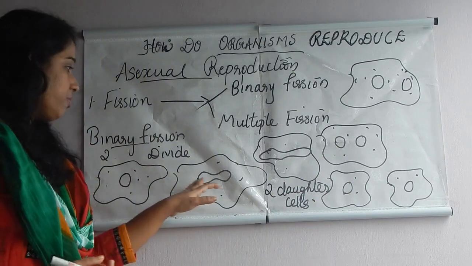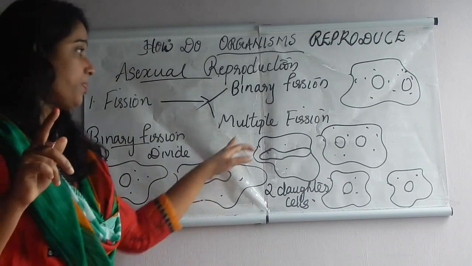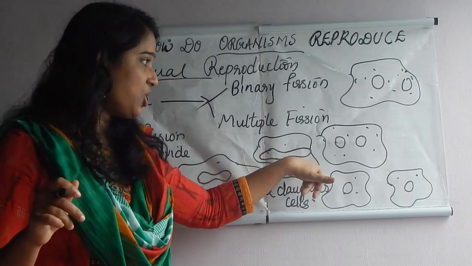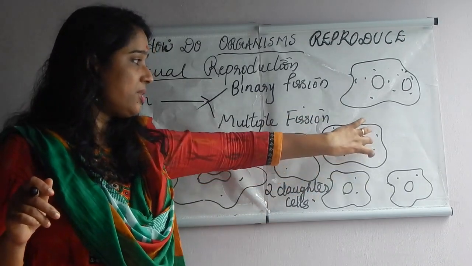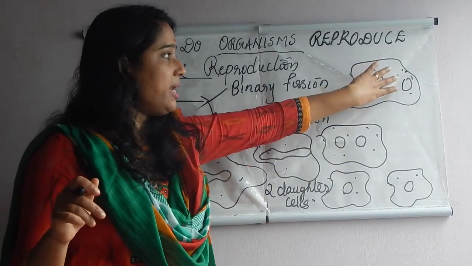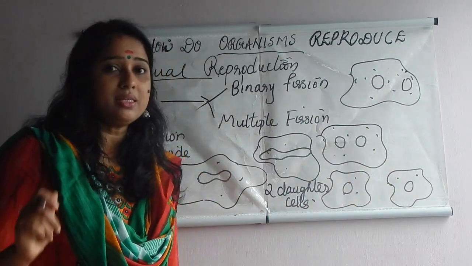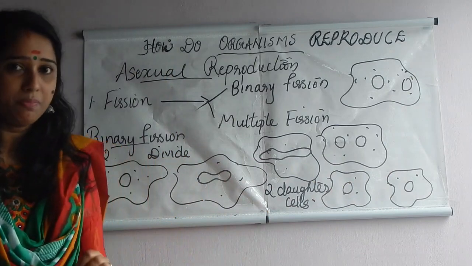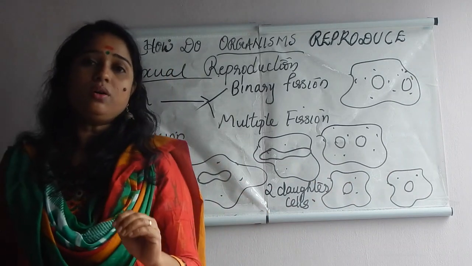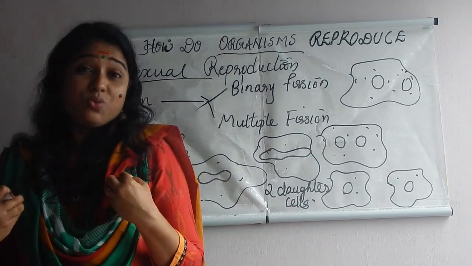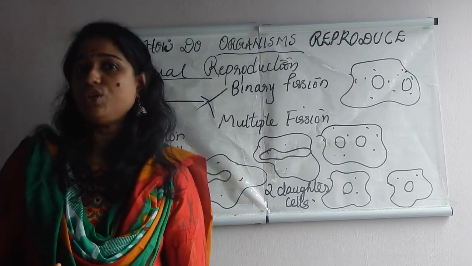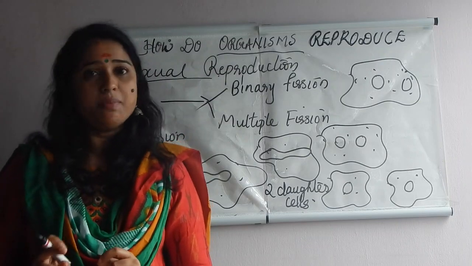Amoeba. First, nucleus elongate. Then what happened? Elongation gets increased. Then it separates. They try to gain cytoplasm and they separate into two daughter cells. This is binary fission in amoeba. Now we are going to watch a video just to make you understand it very clearly. You can just watch that video showing binary fission in amoeba.